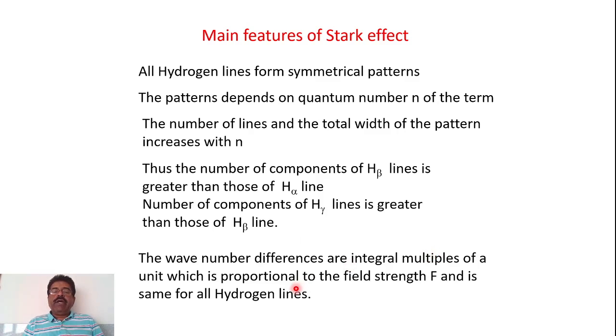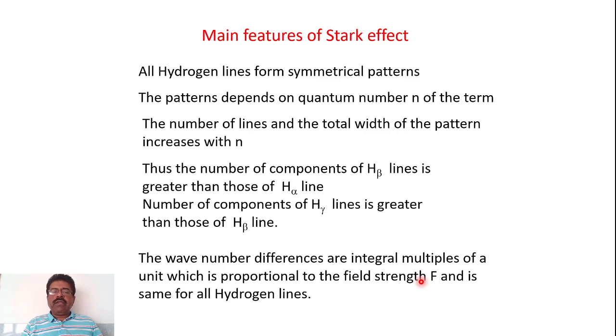Okay, so the wave number differences are integral multiples of a unit which is proportional to the field strength F. Wave number difference means, for the components of a particular line, for example the H alpha line or H beta line, these components are symmetrically spaced from each other.